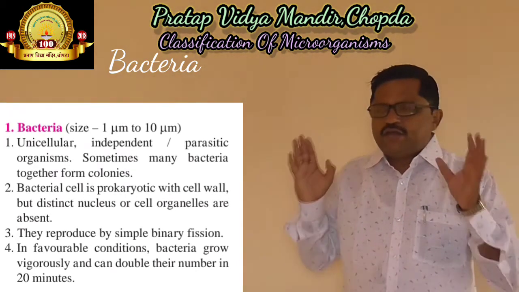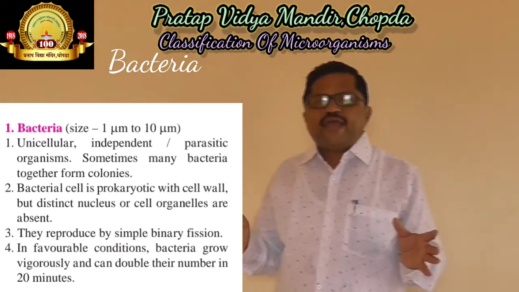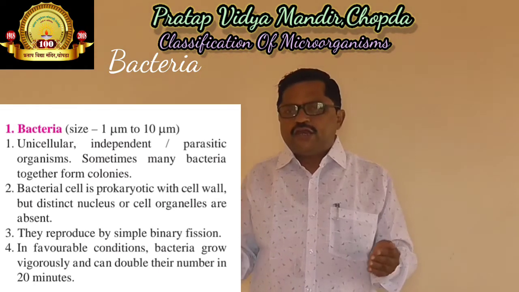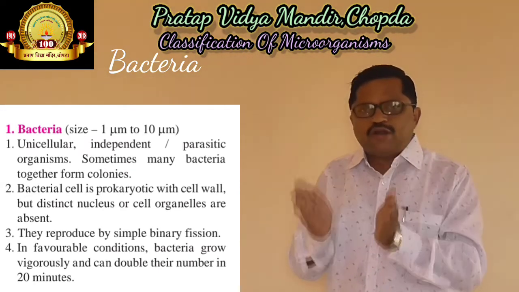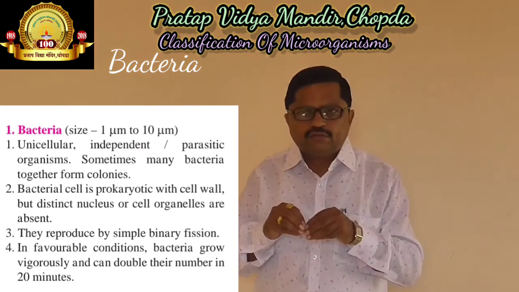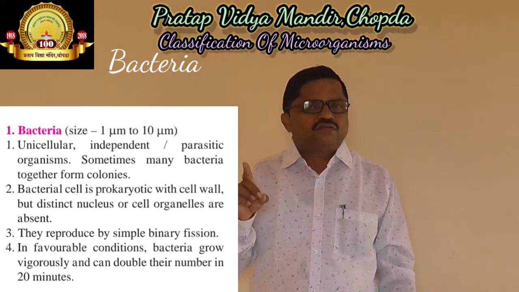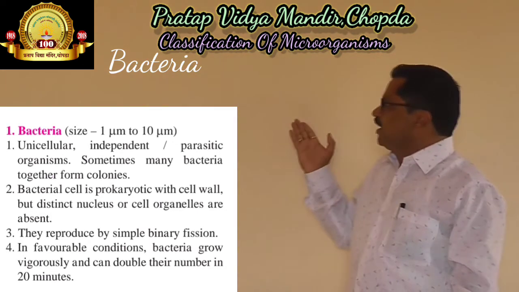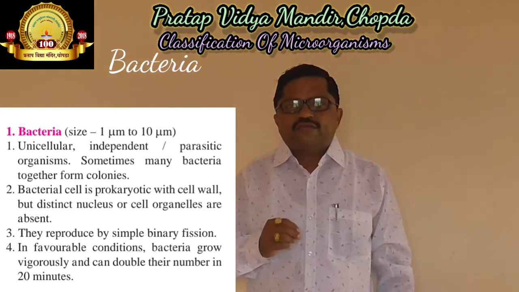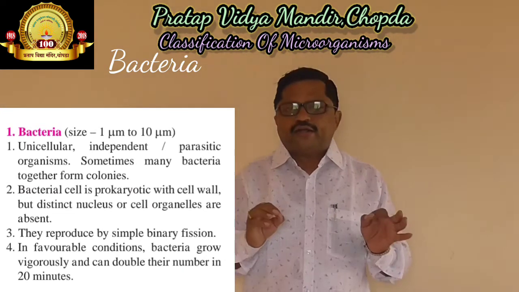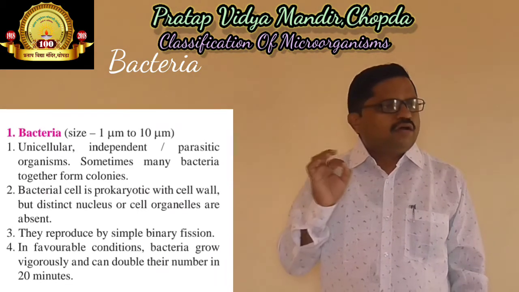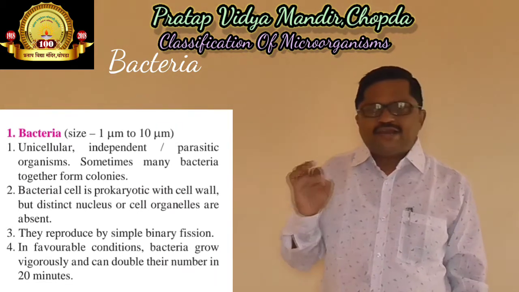They are independent as well as parasites. Sometimes they live in colonies, which means many bacteria live together. This is the first characteristic of bacteria. Now what is the second characteristic? Bacterial cells do not contain a distinct nucleus and other organelles of the cell.